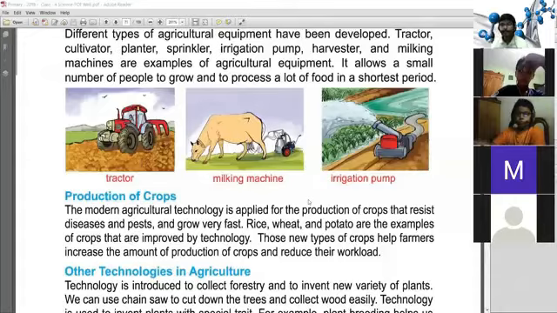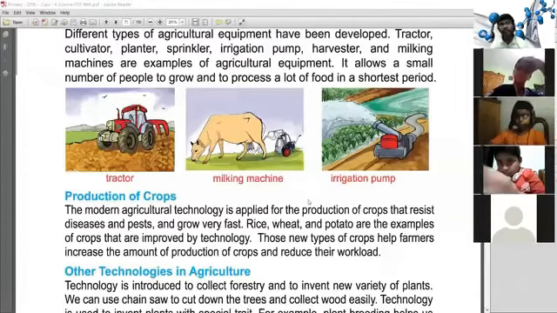As a result, we produce more and more paddy and crops which sustain the lives of our people, and then we export the extra crops to other countries. It is possible by using modern technology.